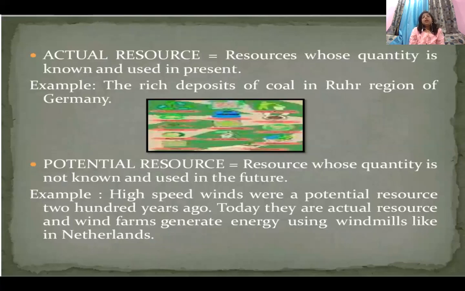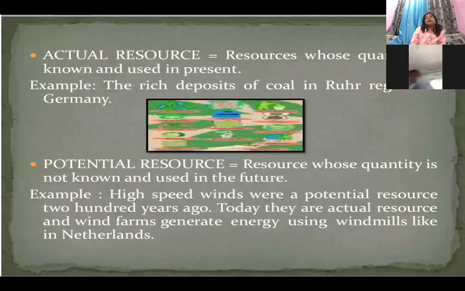Actual resource. Now potential resource is a resource whose quantity is not known, but it can be used in the future. Okay, students, you know that sometime back uranium has been discovered in Ladakh, but we are keeping it as a potential resource because in class 7th last chapter we have discussed the cold desert Ladakh. Yes, remember or not, Kavyansh? In that chapter we discussed the life of the people is not that easy.